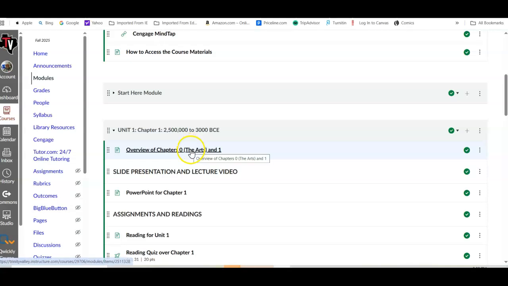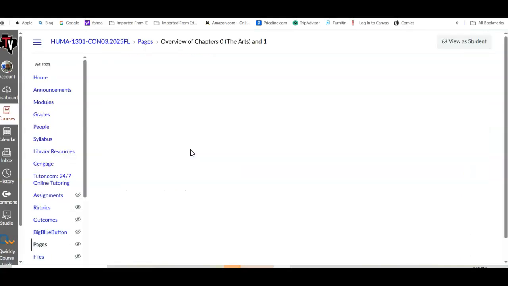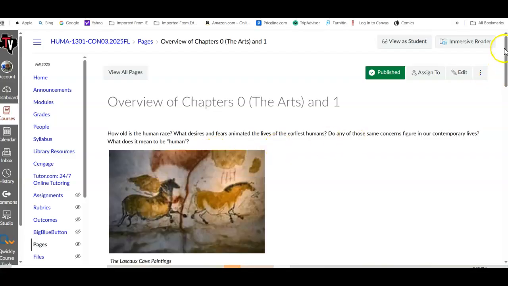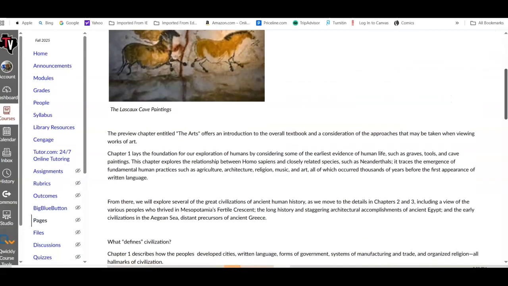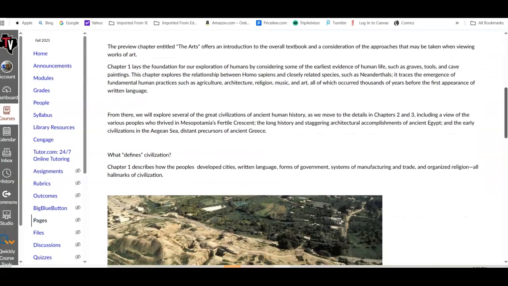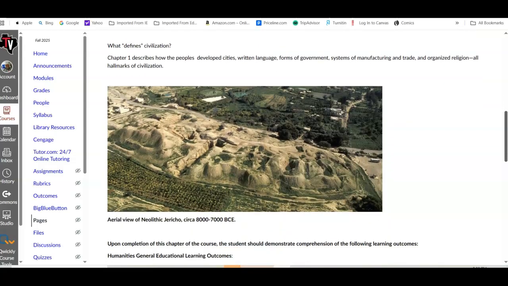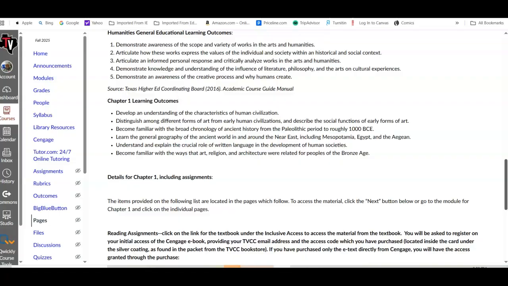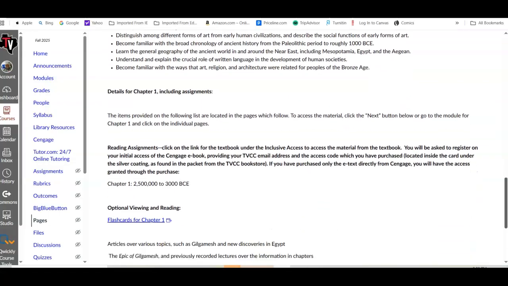There's always an overview. They have a chapter in the textbook simply called the Arts, sometimes referred to as Chapter 0. But for the overviews for each of the units, I give you some details that you'll run into as you read. I'll also give you some additional details that you may not see in the book. I'll point out what you're expected to learn as you go through that particular unit.